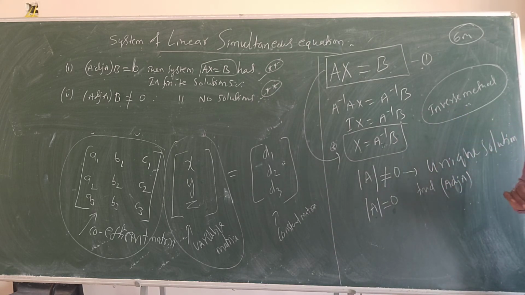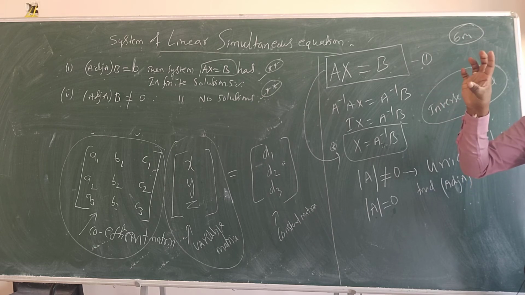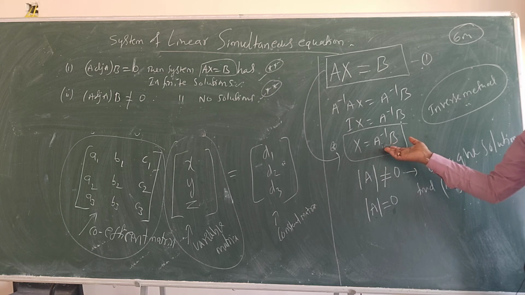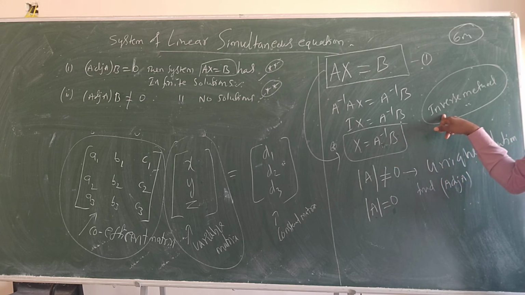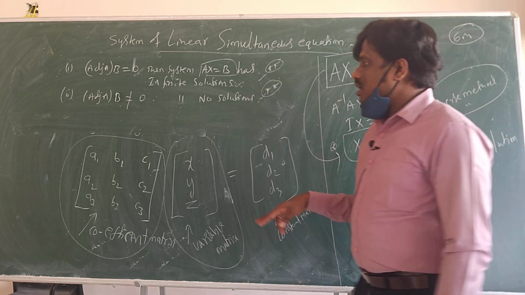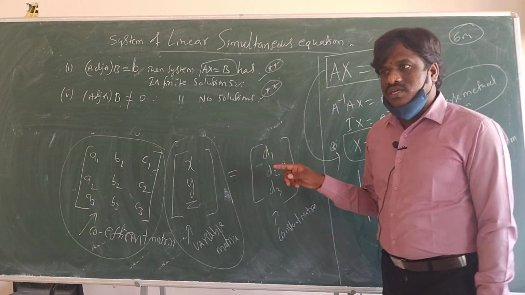In the inverse method, to find A inverse, we use the cofactor method. You know how you will find the inverse? Take the cofactors, and the transpose of the cofactor matrix is adjoint A. A inverse is equal to adjoint A by determinant of A. So using this cofactor method is called the inverse method. And this A inverse can also be found using the elementary transformation method.